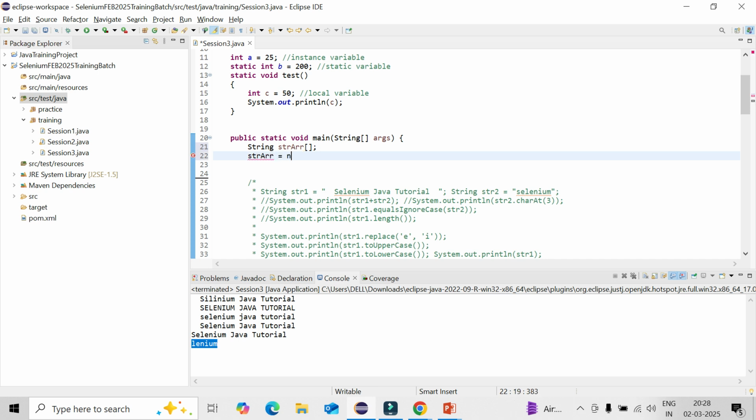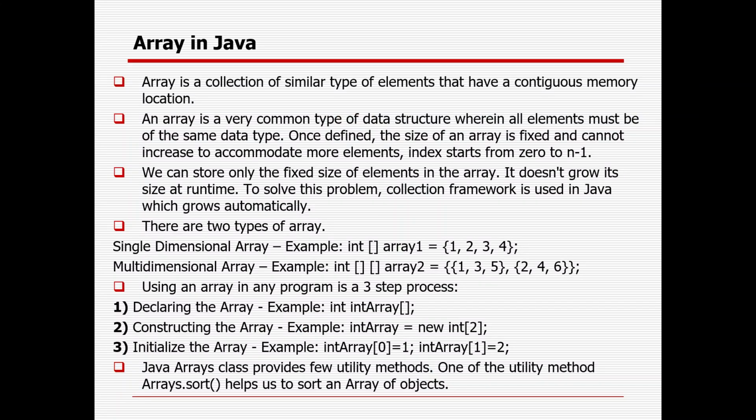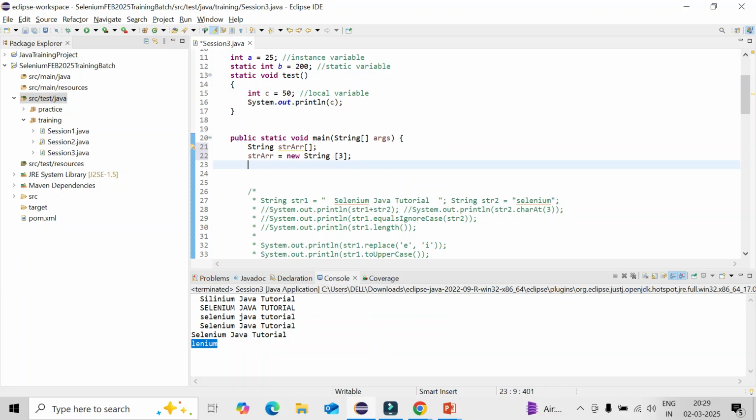Equal to new, data type is string, and say my size is 3. Okay, single dimensional array, my size is 3. So constructing the array. Now I can initialize the array, so I need to declare the variable. So it is 3, meaning 0, 1 and 2.